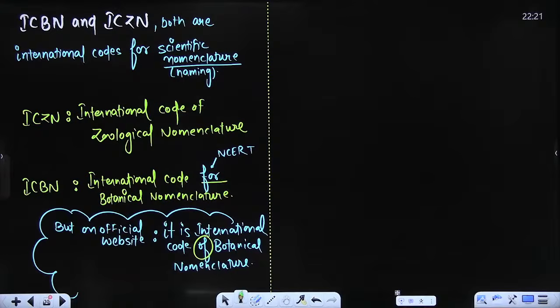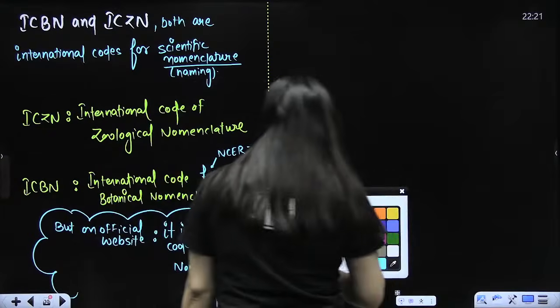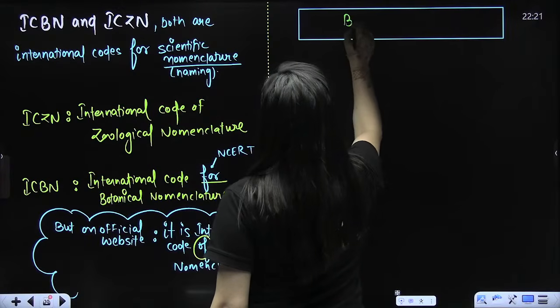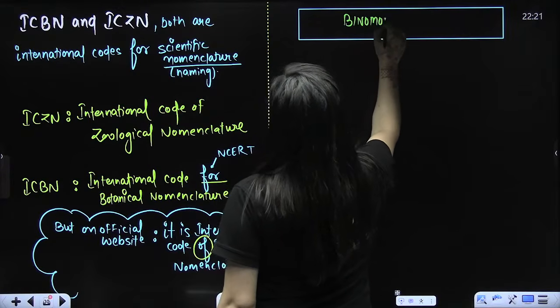The next part that we need to understand is binomial nomenclature. Bi means two.